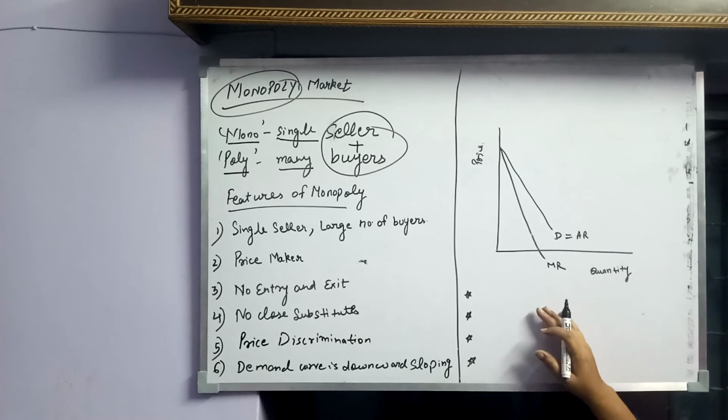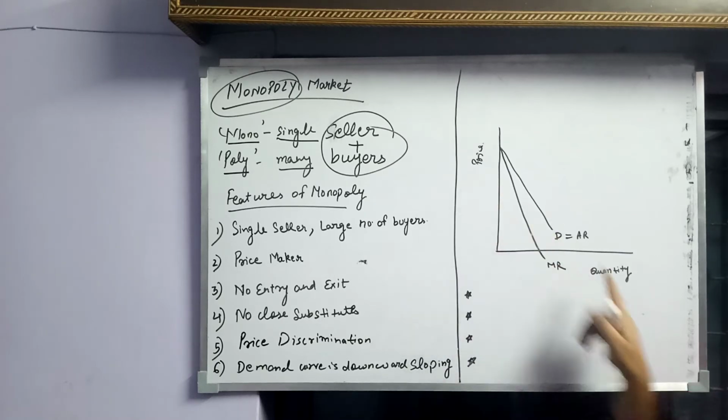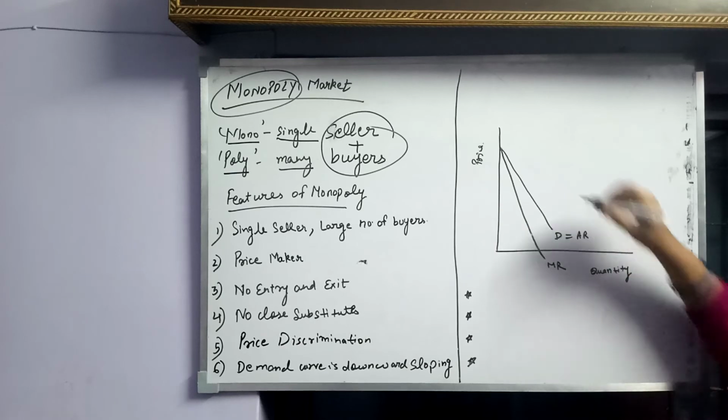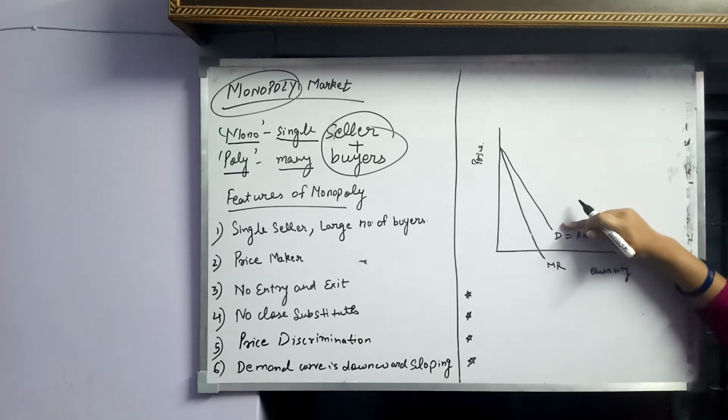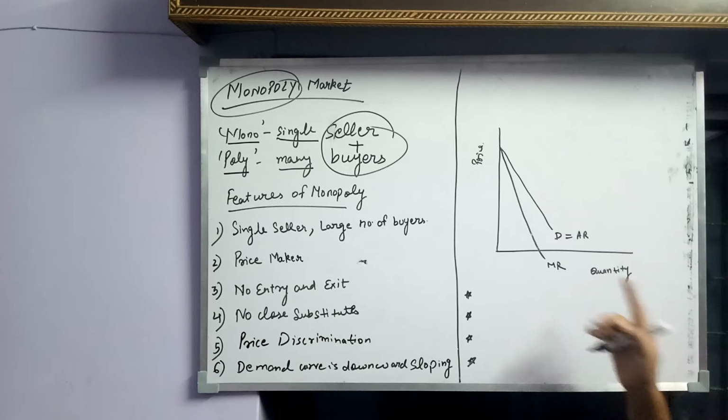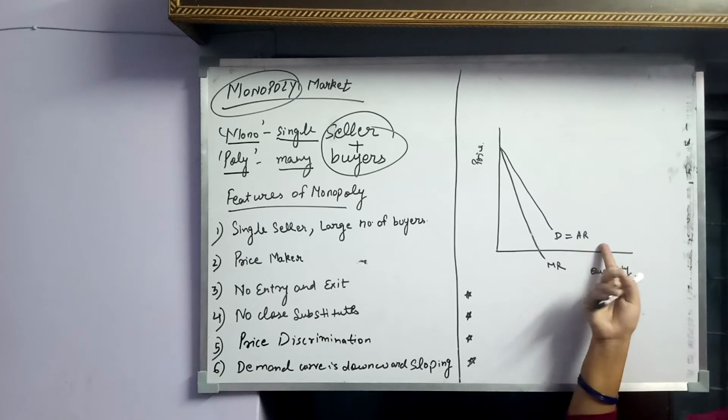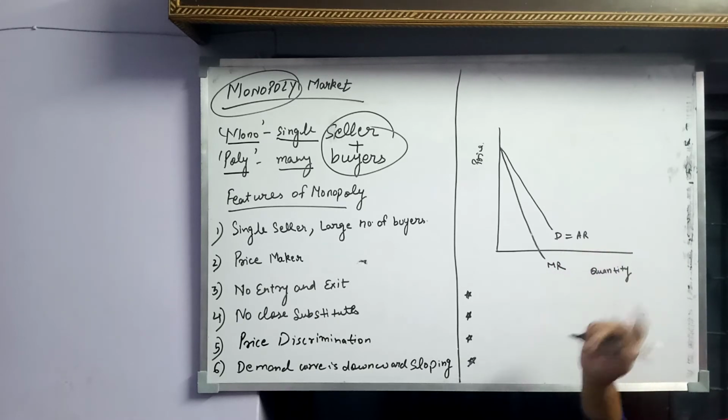Now let's see the shape of the demand curve. Here I have drawn the demand and marginal revenue curve. Here I have taken price, here I have taken quantity, and here I have shown that the demand curve is downward sloping, and as we know the demand curve is also known as the average revenue curve or price curve. And here marginal revenue is also downward sloping, but it is less than that of the demand curve. Now we will see how to determine the price in case of monopoly.